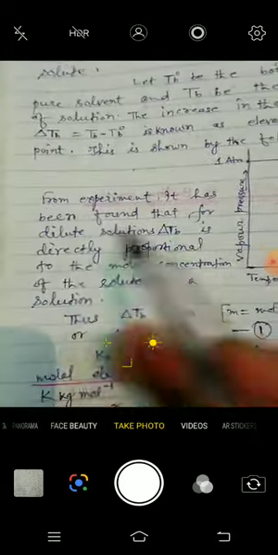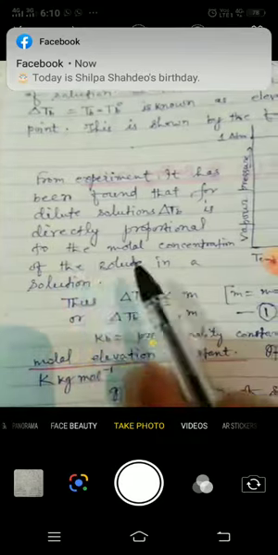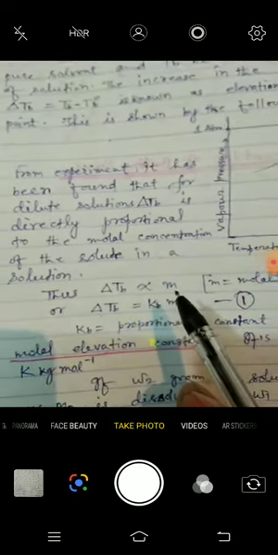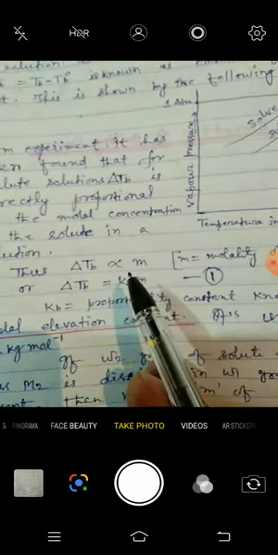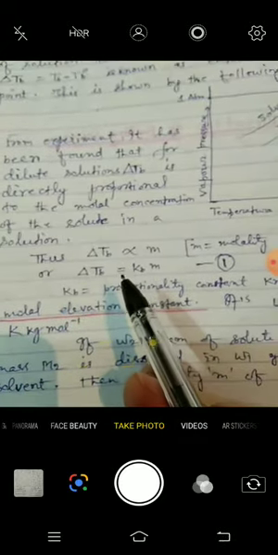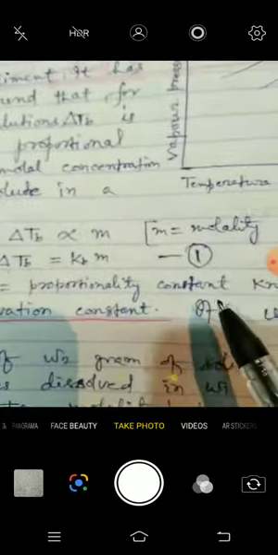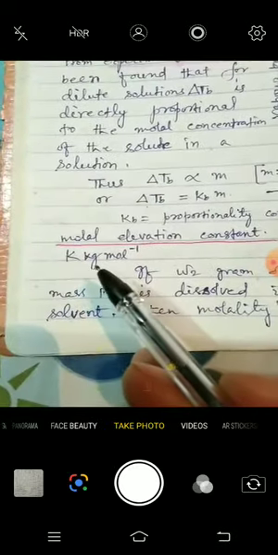Now, from experiment, it has been found that for dilute solution, delta Tb is directly proportional to the molar concentration of the solute in a solution, that is, the molality. So delta Tb will be equal to Kb multiplied by molality, that is equation 1. Kb is known as the proportionality constant, the molar elevation constant. Its unit is kg per mole.